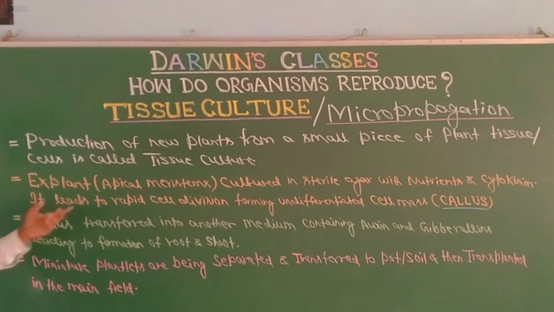So we prefer apical meristems as explant, and that is cultured in a sterile agar medium with nutrients and cytokinin. Cytokinin is the hormone responsible for cell division.